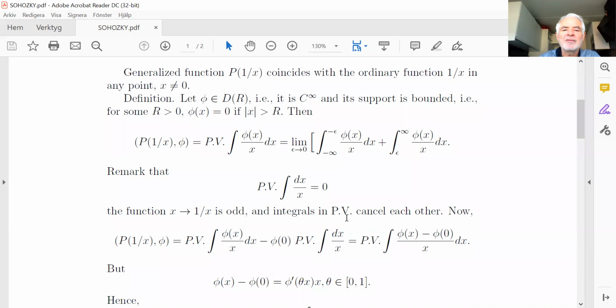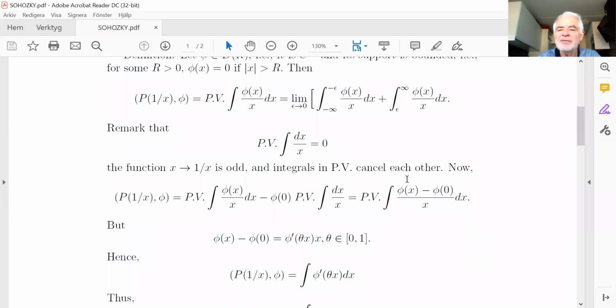What do we do now? We take this principal value, which is just the definition, and then we subtract 0. This is just the scalar value of the function at the point 0 times the principal value integral, which is 0. So we get this quantity rewritten in this form: phi of x minus phi of 0, divided by x, dx.